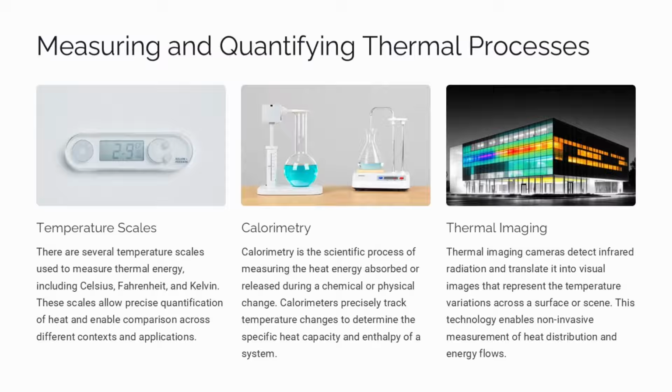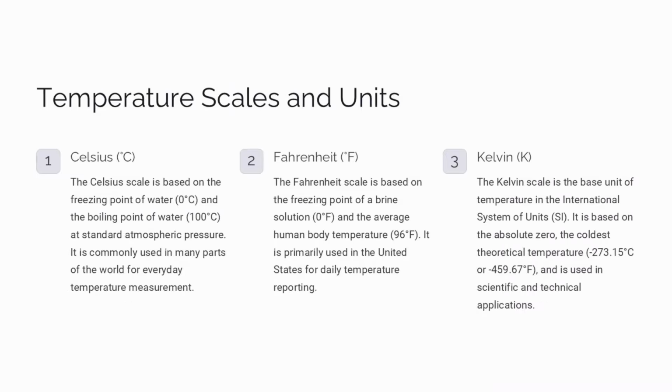Thermal imaging cameras detect infrared radiation and translate it into visual images that represent temperature variations across a surface or scene. This enables non-invasive measurement of heat distribution and energy flows. The Celsius scale is based on the freezing and boiling points of water, which are 0 degrees Celsius and 100 degrees Celsius respectively at standard atmospheric pressure. This is the most widely used temperature scale worldwide for everyday use.